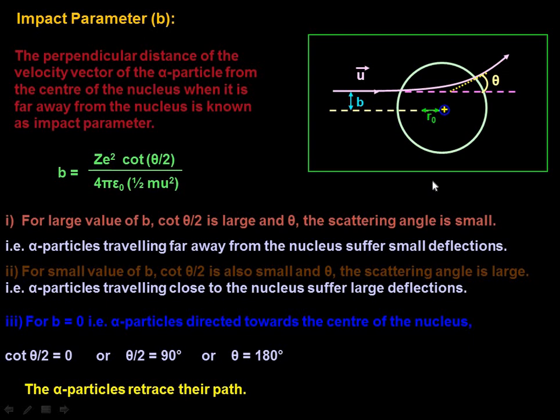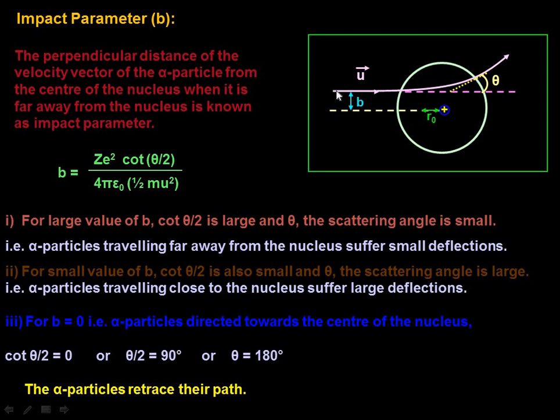So this is nothing but an equivalent of the closest approach. The impact parameter is defined as the perpendicular distance of the velocity vector of the alpha particle from the center of the nucleus when it is far away from the atom. You can notice here it is b, which has been represented.